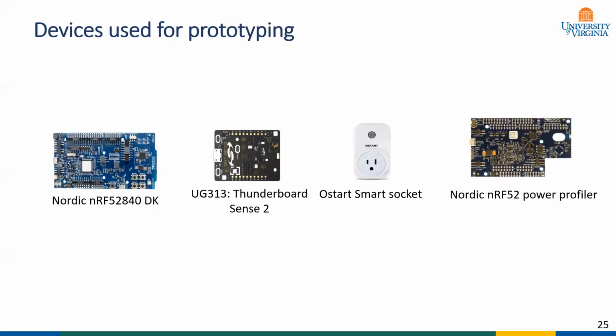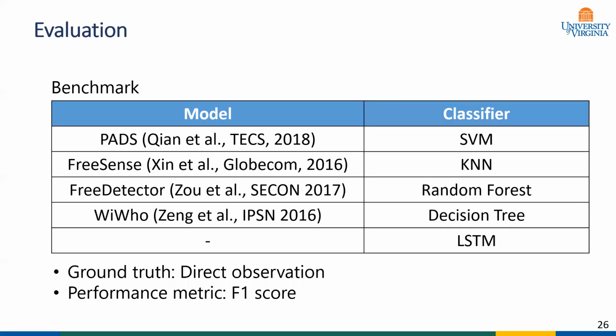We have used 4 kinds of devices for prototyping. We have used Nordic nRF52 devices, a few Thunderboard sensors as carbon dioxide sensors, and an Ostat smart socket to provide the feedback. Also, we have used an nRF52 power profiler to measure the power requirement of the whole system.